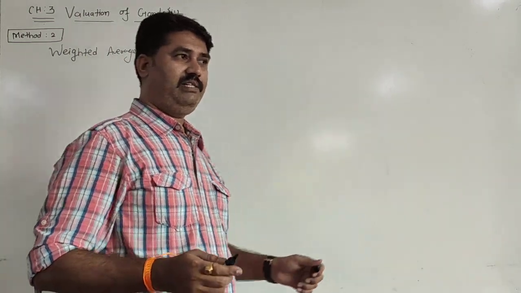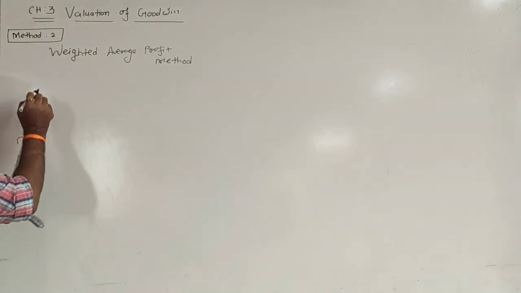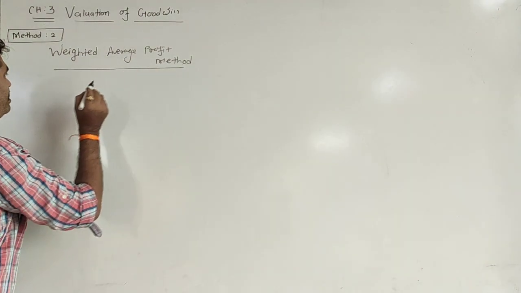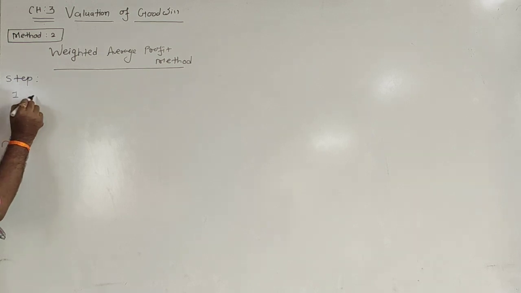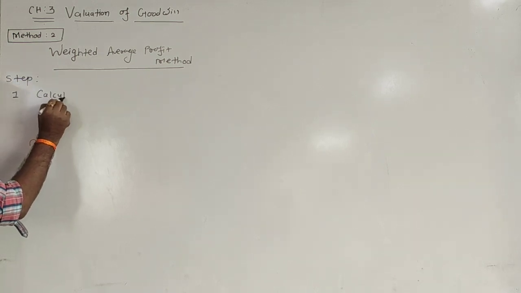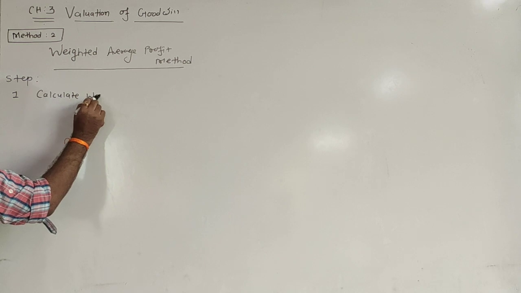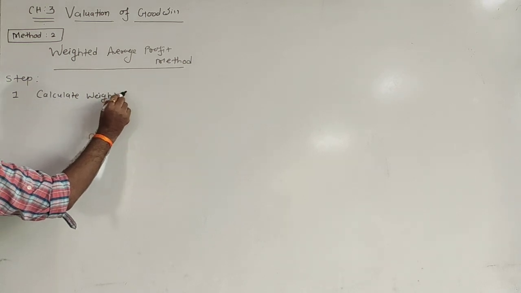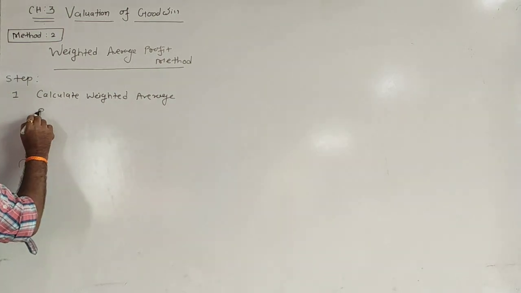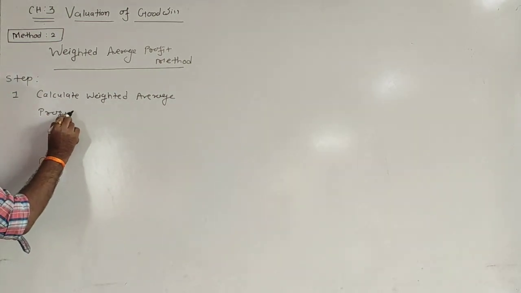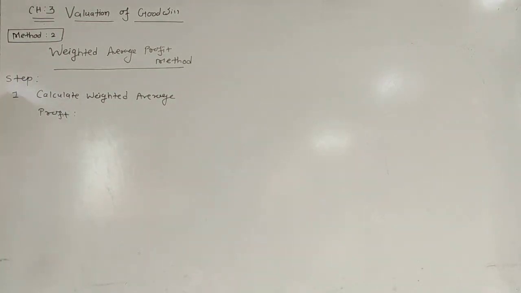The method is derived with the help of two steps. Step number 1, calculate weighted average profit. Now how is it calculated? Again, very much simple.